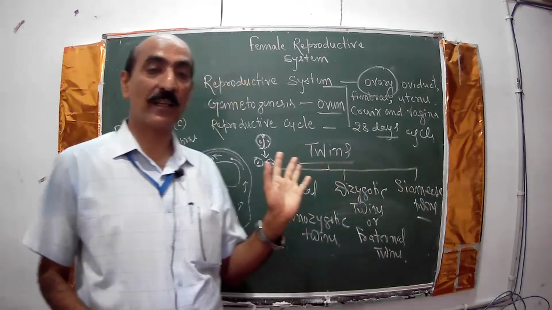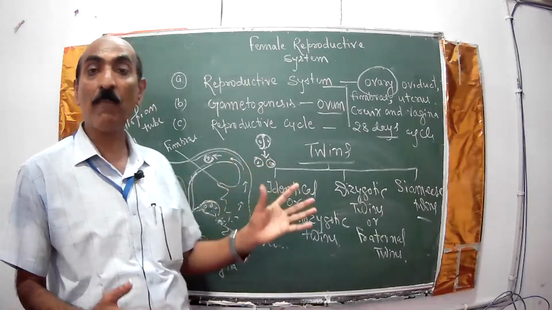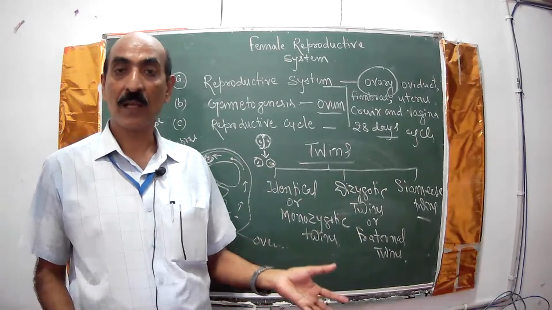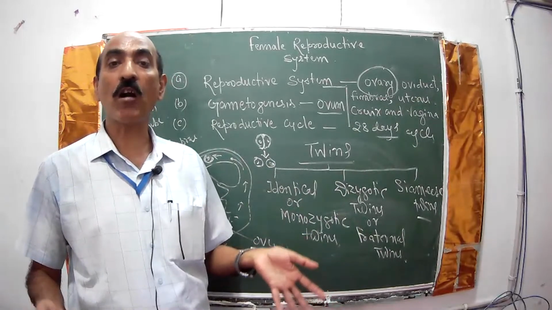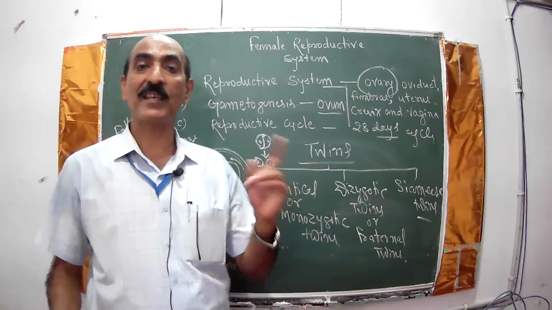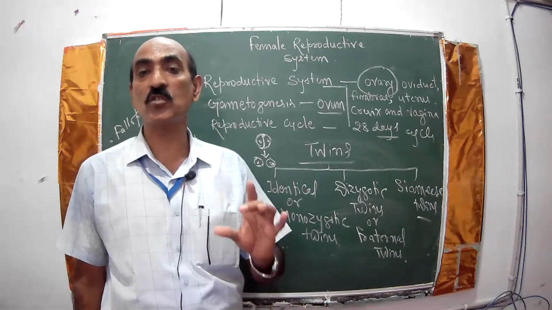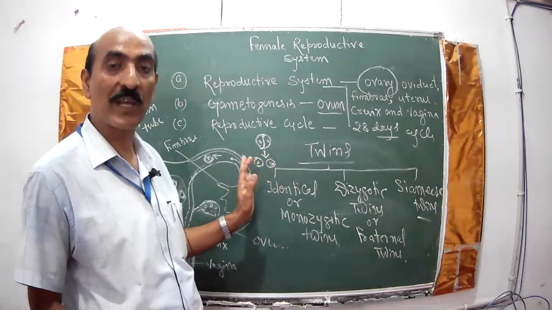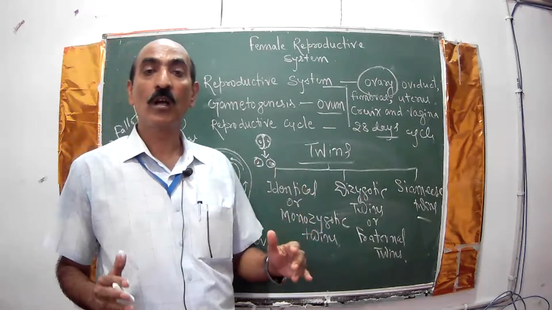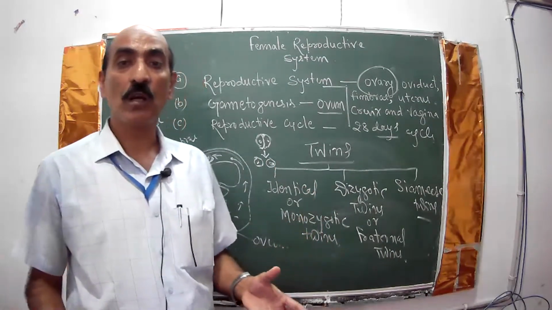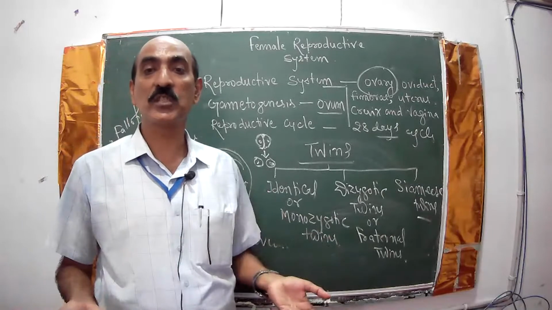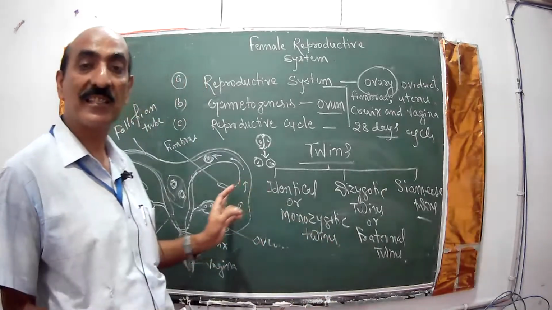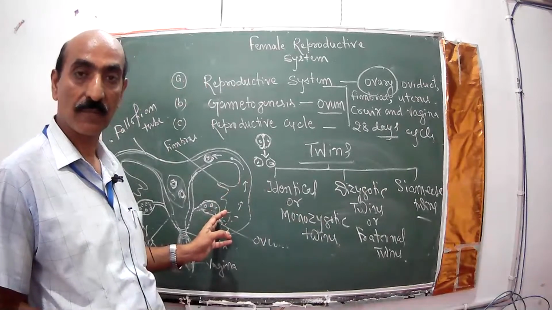But if the number of ova is more than one, then what happens? 2 or 3 or 4 or 5 sperms will get the chance to fertilize the available ova in the fallopian tube, so 2 or more zygotes will be produced, and they will develop together in the same uterus.